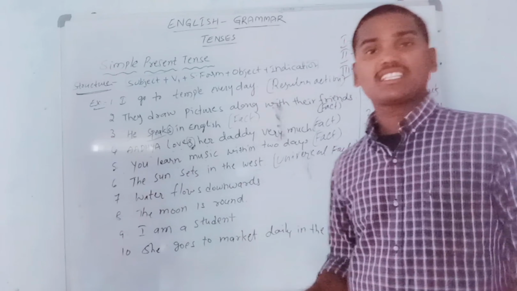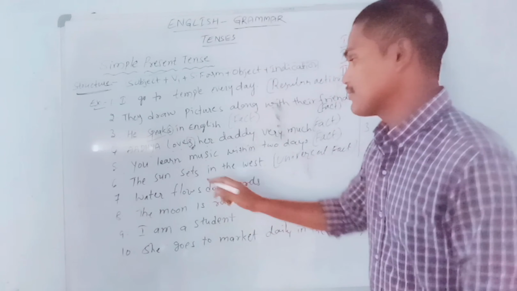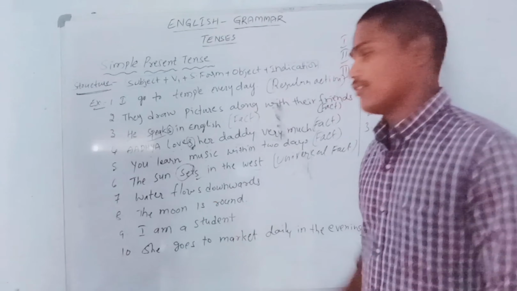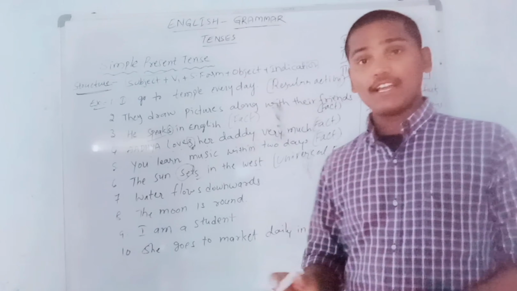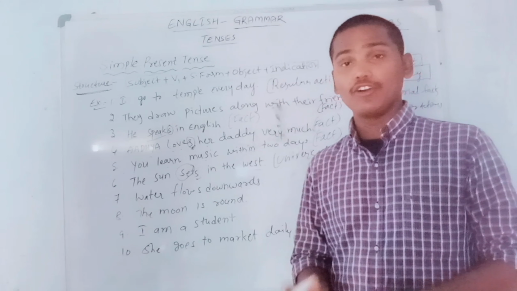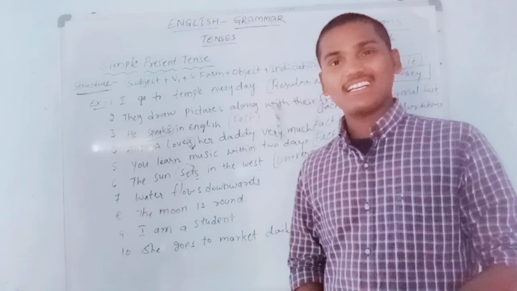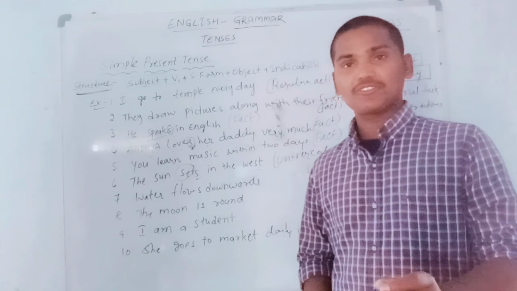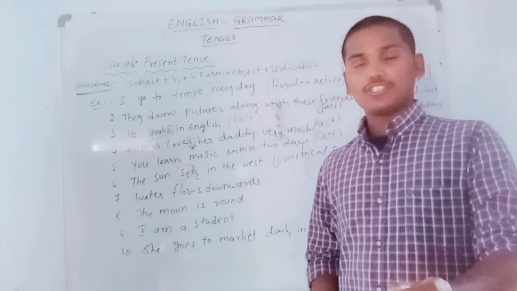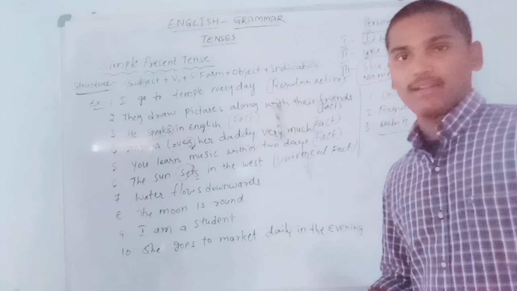Next, water flows downwards. So here, if you observe the sixth example, the sun sets in the west. The sun is also the name of a universal thing. That's why we added the s form to the verb. So observe it very carefully: where we should add the s form and where we don't need to. That is very important in simple present tense. Simple present tense can be difficult and confusing, but dear students, you should be very clear to understand my words and observe each and every example as I explain.